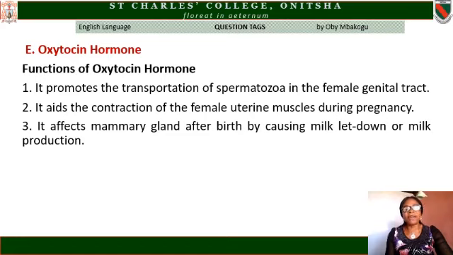And lastly, it affects the mammary gland after birth by causing milk letdown or milk production. It is oxytocin that influences the mammary gland to begin production of milk immediately the animal delivers.